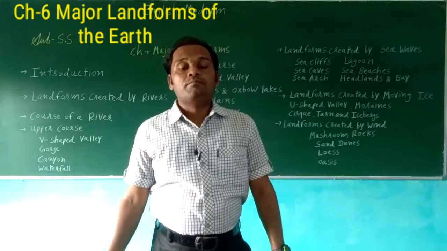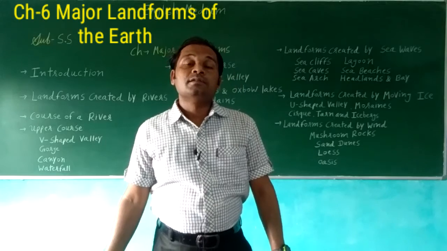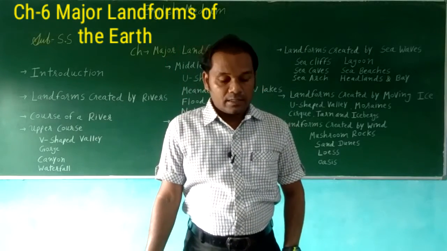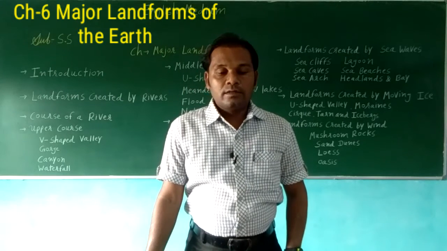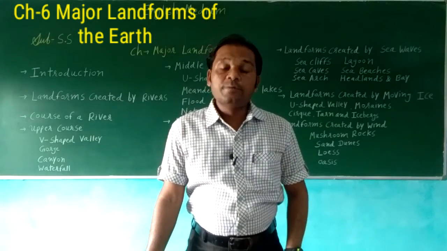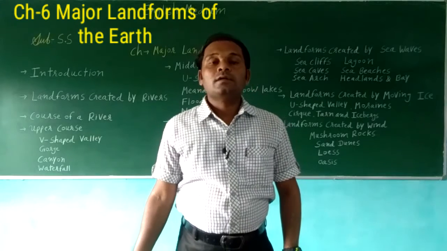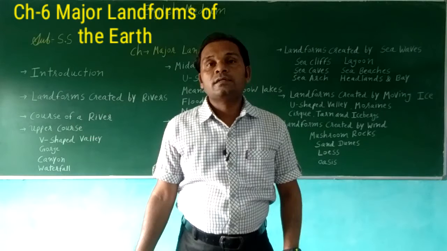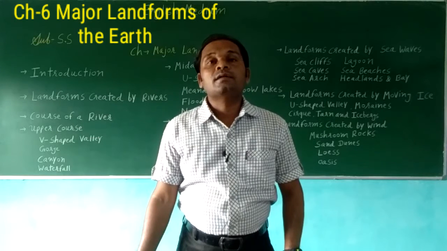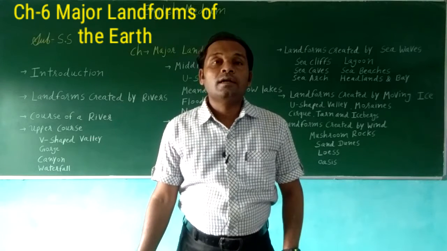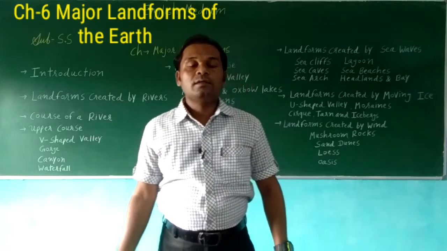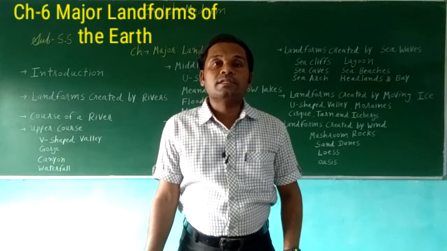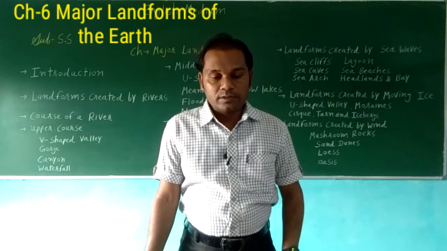Erosion, transportation, and deposition are the three ways in which a river forms landforms.